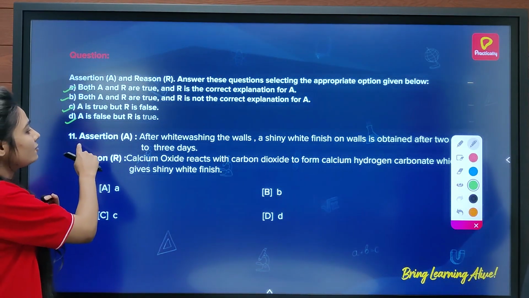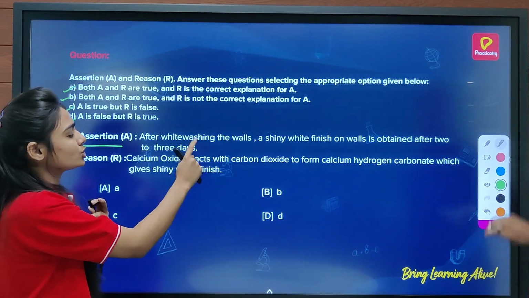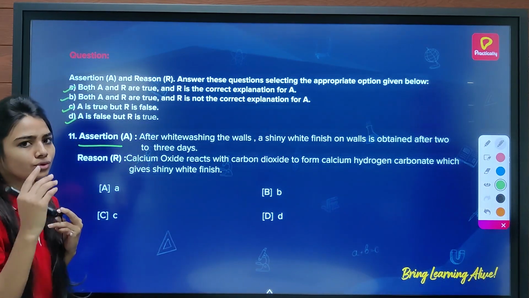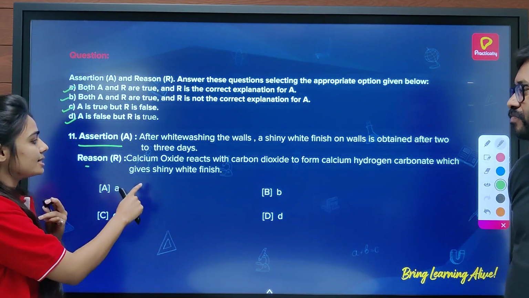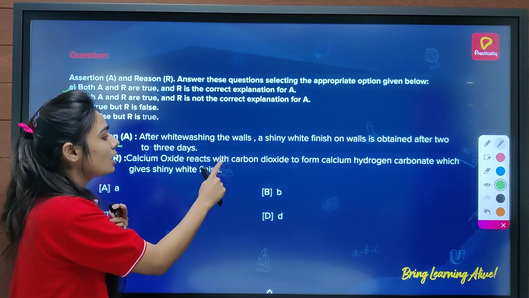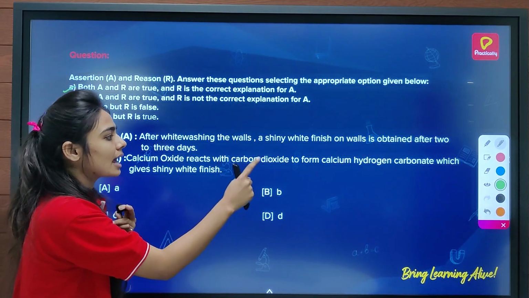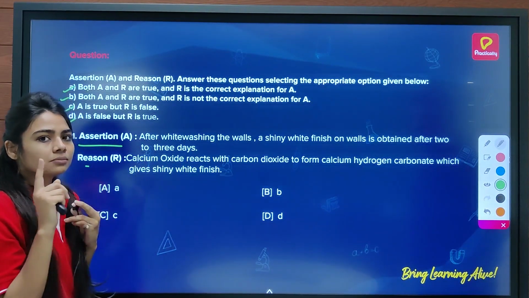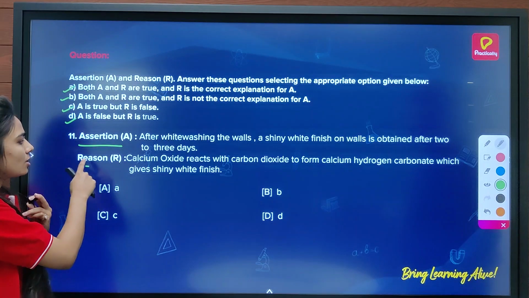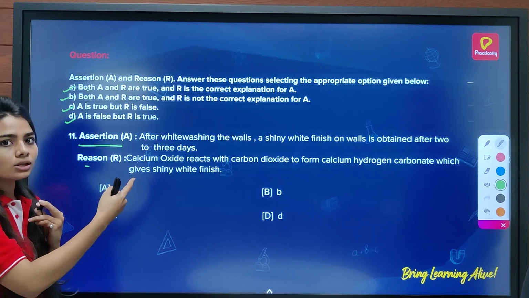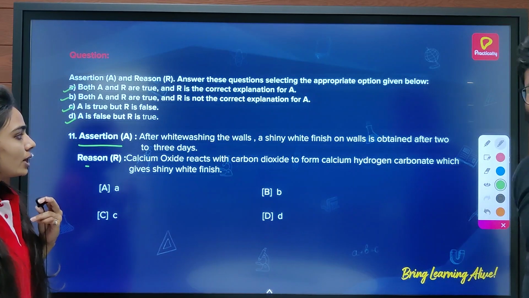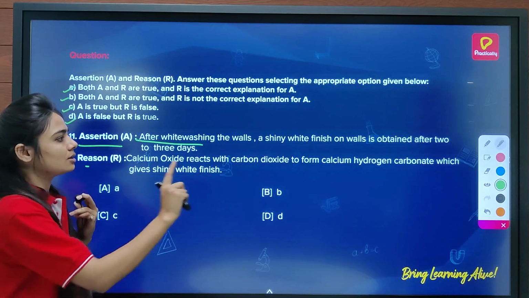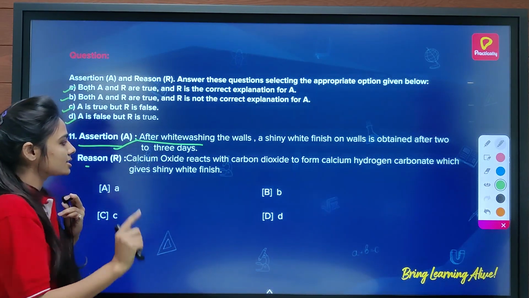Here, the assertion says that after whitewashing the walls, a shiny white finish on the walls is obtained after 2 to 3 days. Now the reason says calcium oxide reacts with carbon dioxide to form calcium hydrogen carbonate, which gives the shiny white finish. What do you think? Are the assertion and reason correct or false? What I think is, after whitewashing, we get a shiny surface in 2 to 3 days. That is, the assertion is correct.